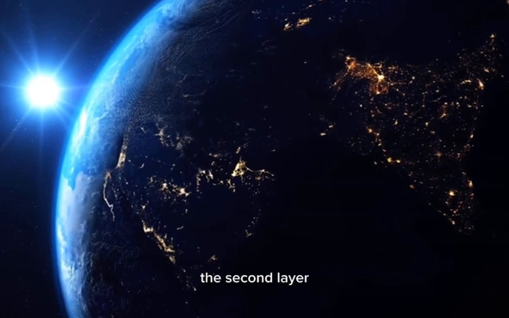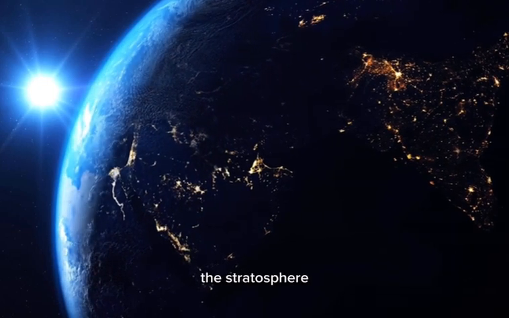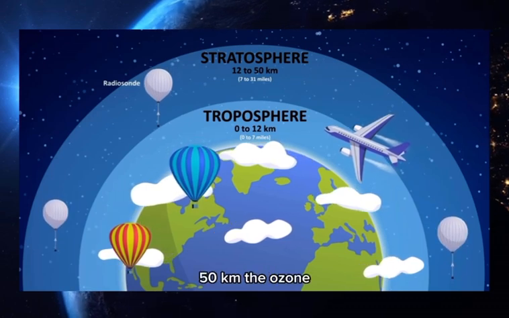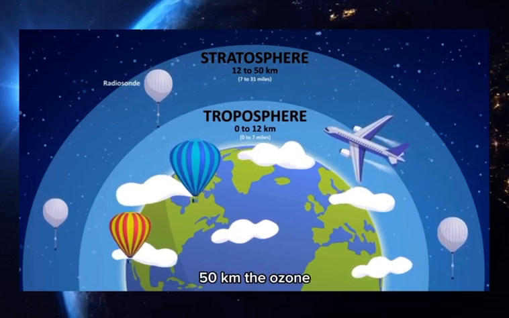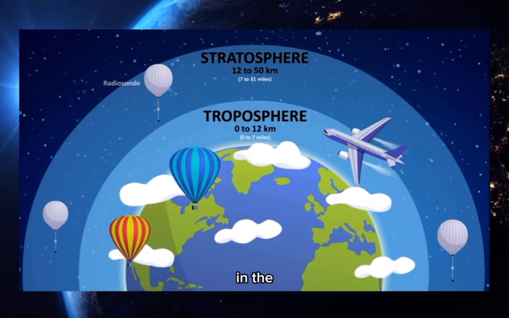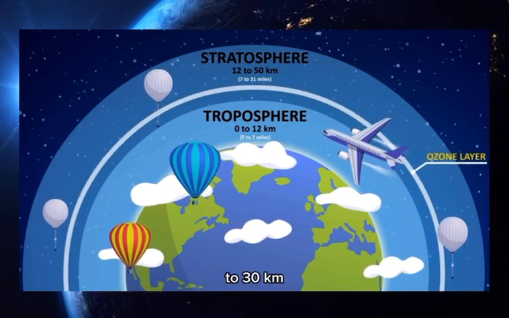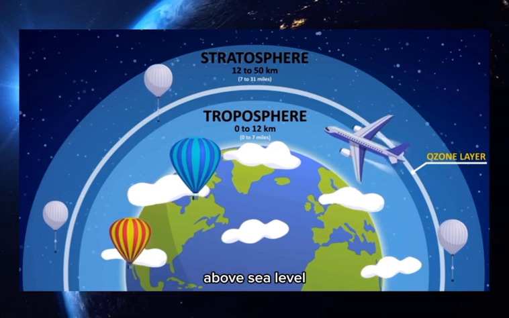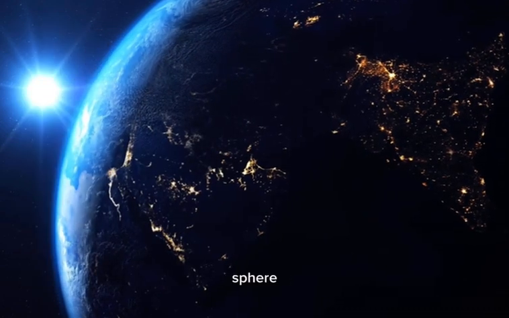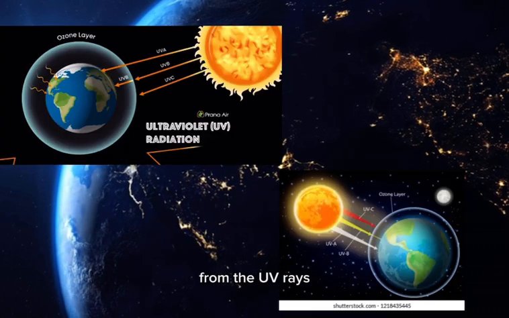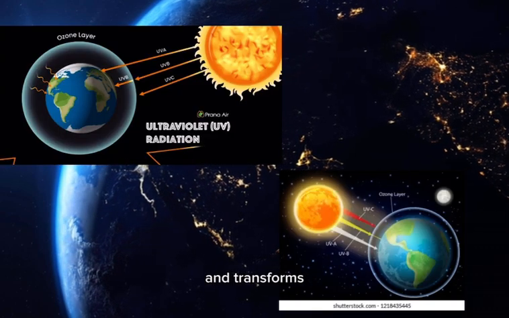The second layer above the troposphere is the stratosphere. The stratosphere stretches from 12 kilometers to 50 kilometers. The ozone layer is also located in the stratosphere, being about 15 kilometers to 30 kilometers above sea level. The stratosphere alongside the ozone layer protects us from the UV rays the sun produces and transforms them into heat to